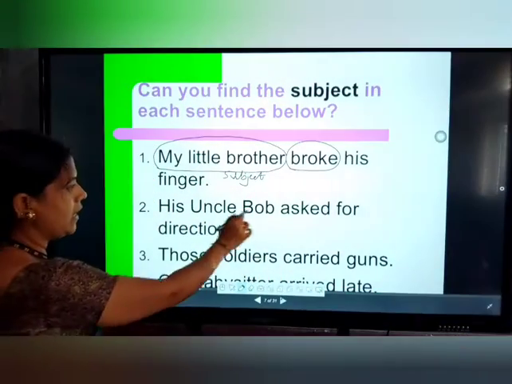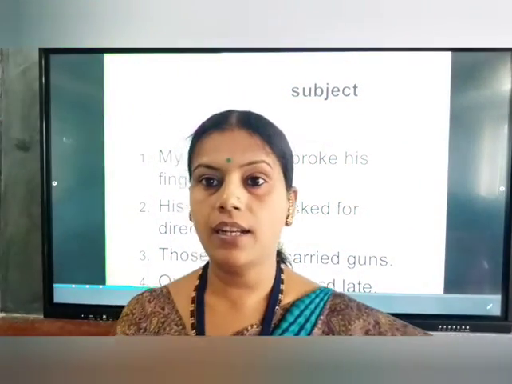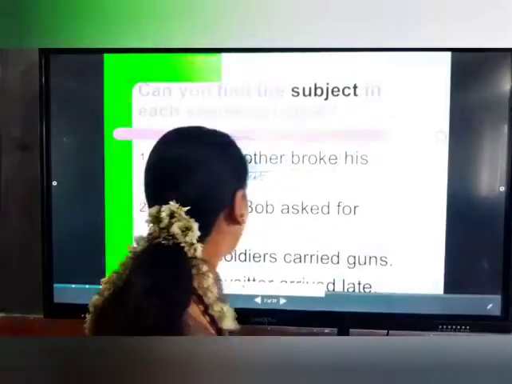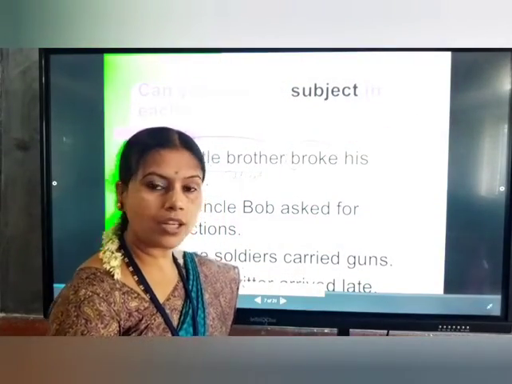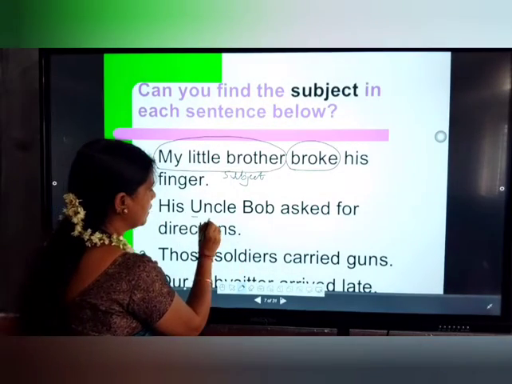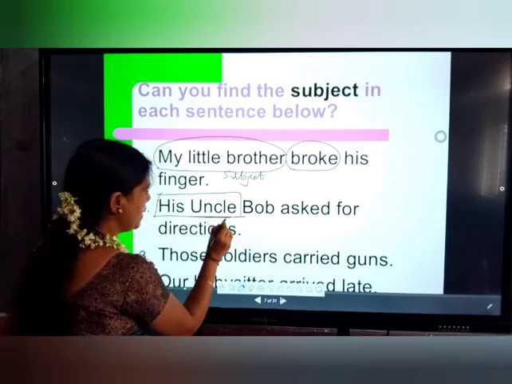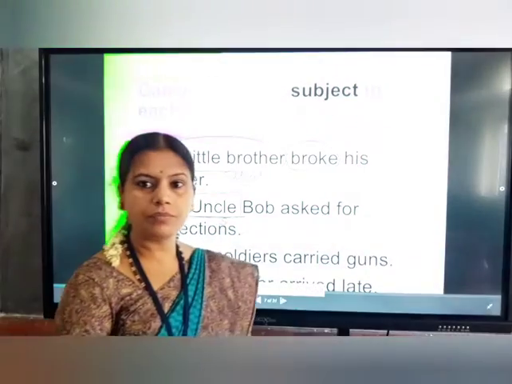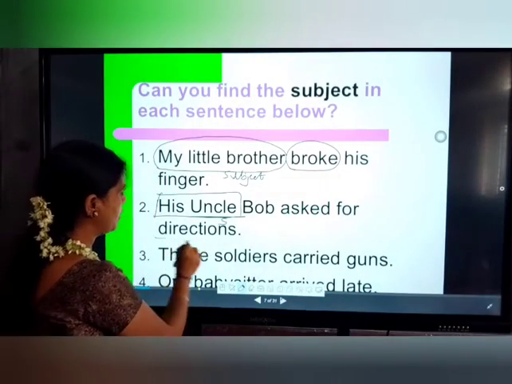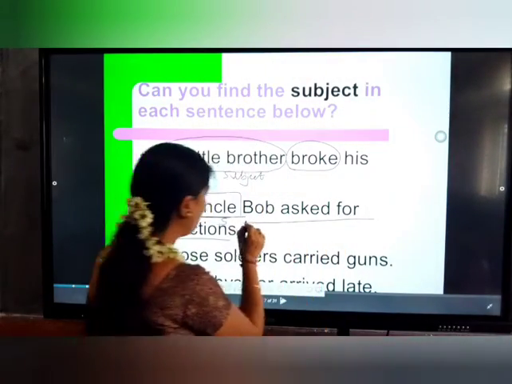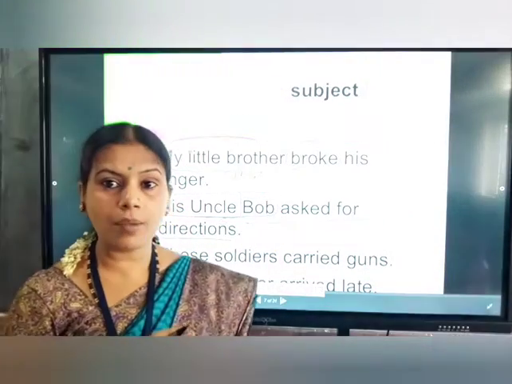Okay, his uncle Bob asked for directions. Again I will ask, see here, who asked for directions? His uncle. Here we can say his uncle is the subject, and Bob asked for directions. But they have given the name.